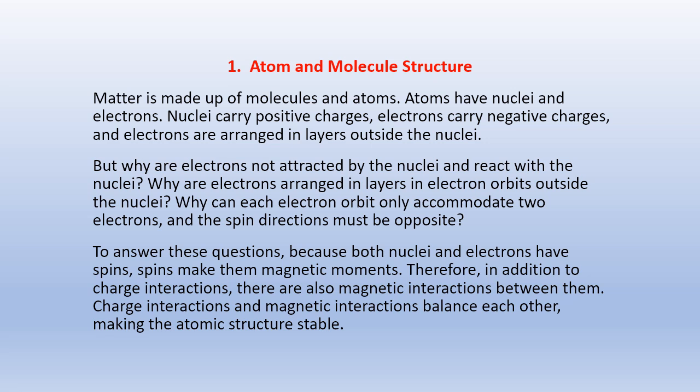To answer these questions: because both nuclei and electrons have spins, spins make them magnetic moments. Therefore, in addition to charge interactions, there are also magnetic interactions between them. Charge interactions and magnetic interactions balance each other, making the atomic structure stable.